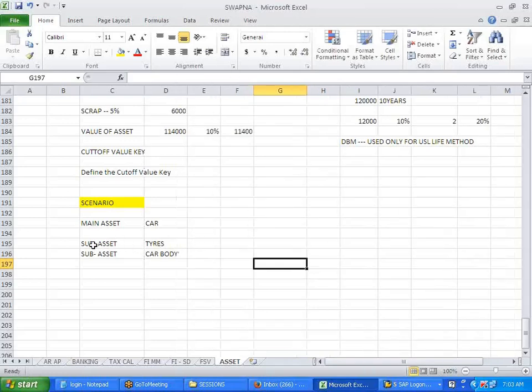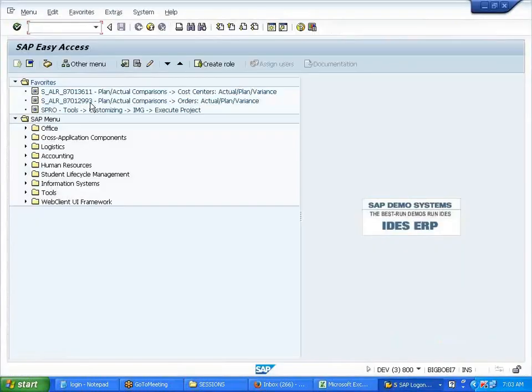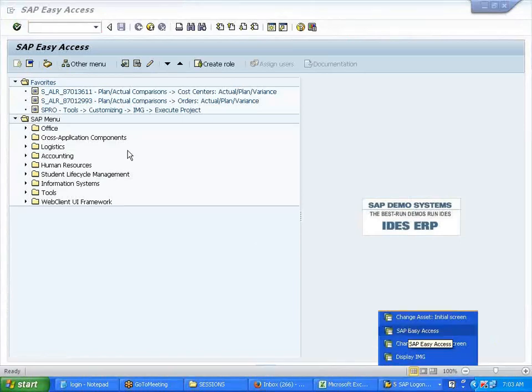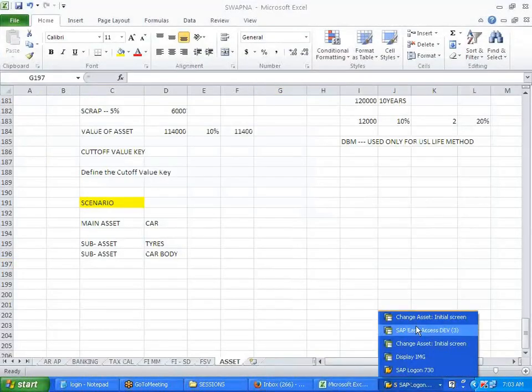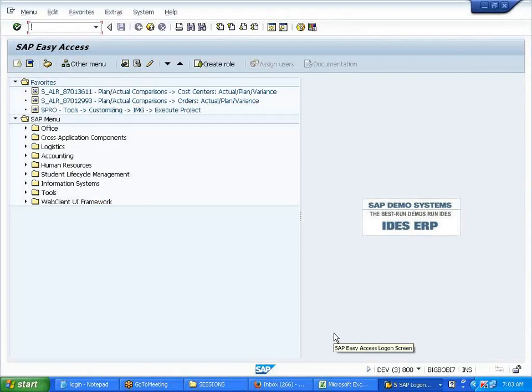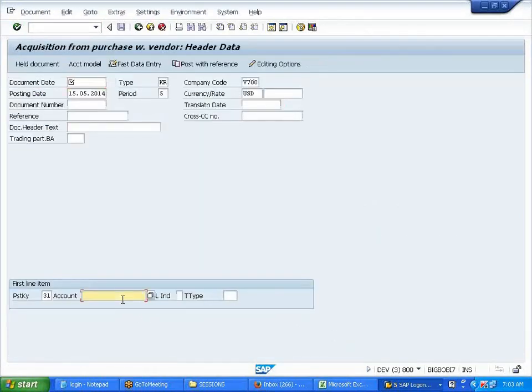So I'll create one main asset and try to show you how to create a sub asset. Okay? So always, if you remember, we were giving the asset name, and the number was coming somewhat like this, right?